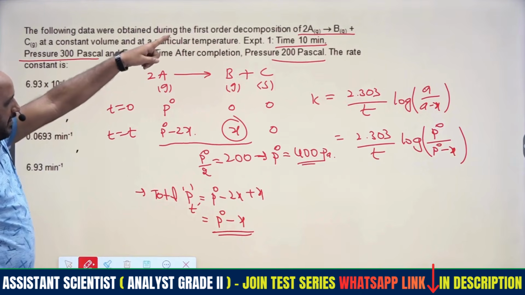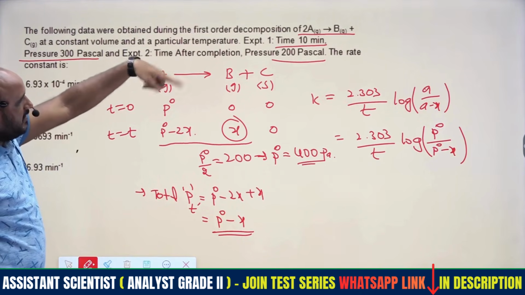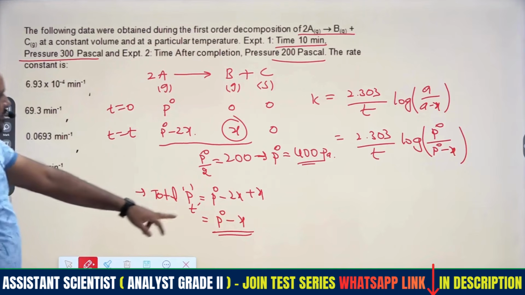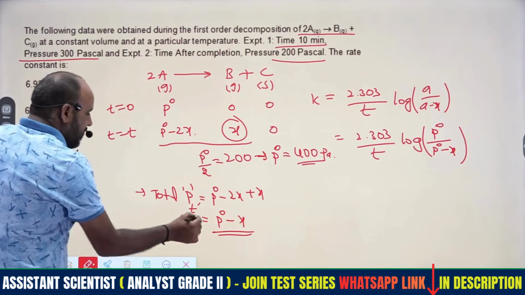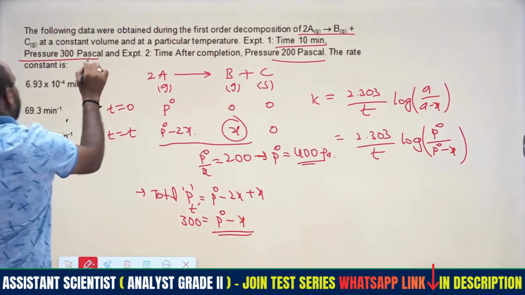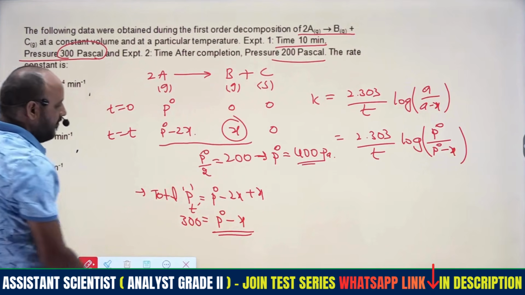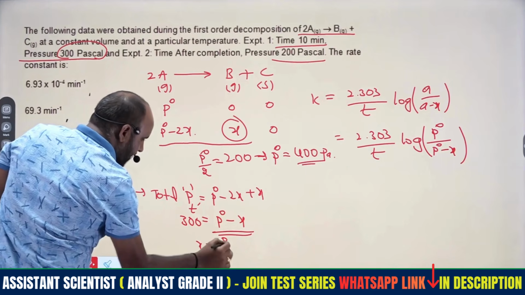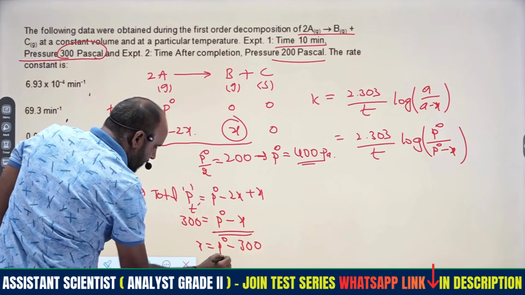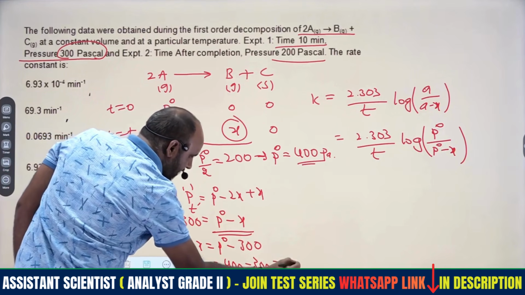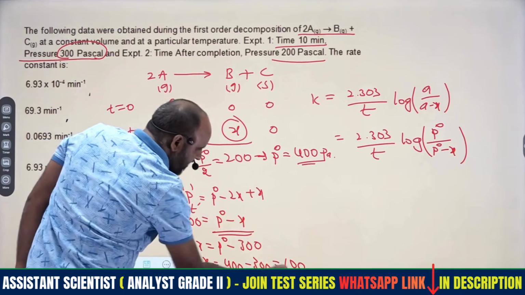So the total pressure will be given, right? The total pressure will be 300 pascals at a time of 10 minutes. P naught will be 400. So 300 equals P naught minus x, therefore x equals P naught minus 300, that is 400 minus 300, which becomes 100. X is 100.